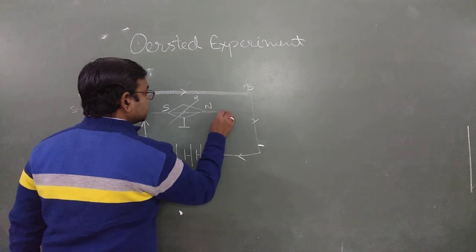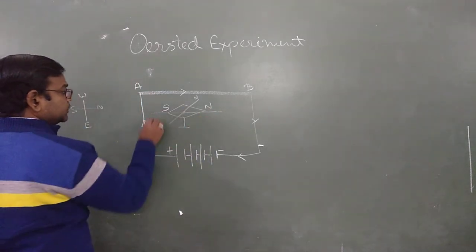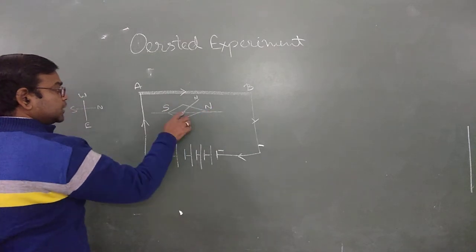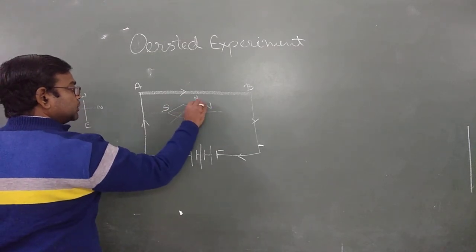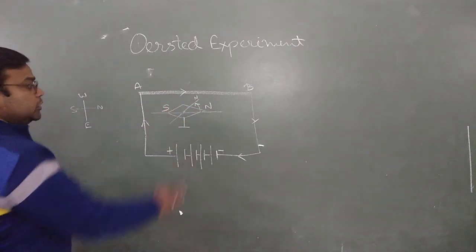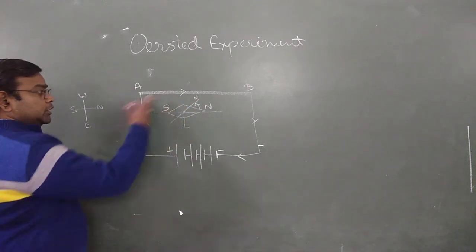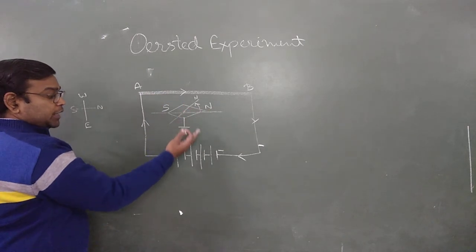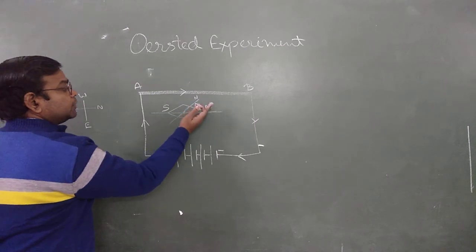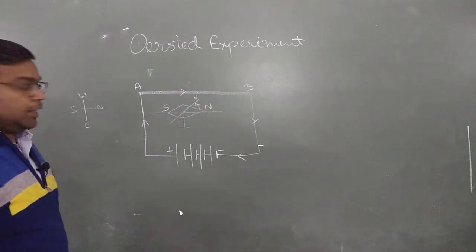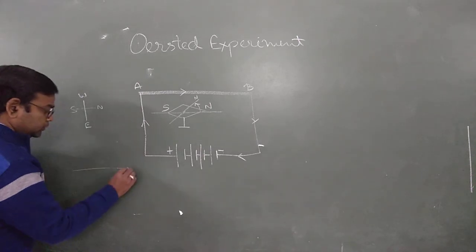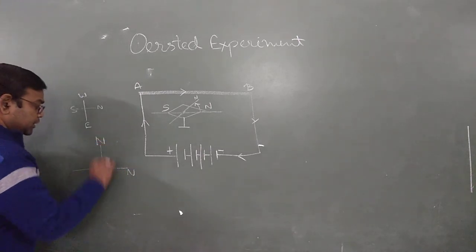Previously it was this side, this is your north and south pole. When we pass the current just above the compass, it shows deflection towards the west side. So this shows the deflection when current is passed through the conductor AB. Again, as soon as we increase the magnitude of the current, it deflects more and more, and there is a time when this north pole reaches up to this side.